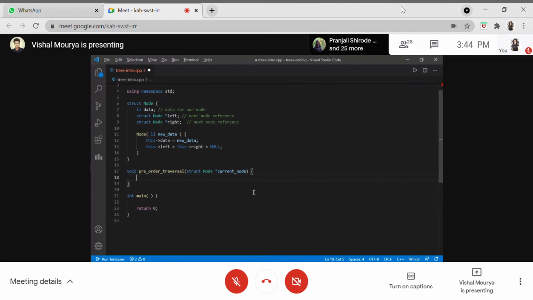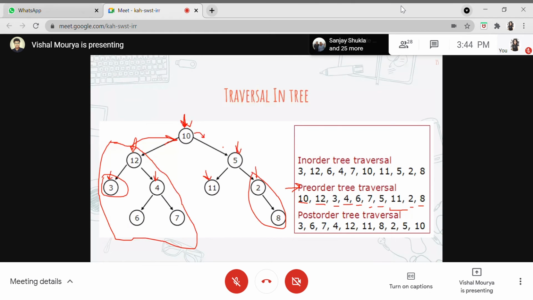And firstly, the base condition of this recursion. I'm assuming you have studied basic recursion. In recursion, we need two things: the base condition and the actual recursive calls, because if you don't include a base condition, the recursive call will be infinite. So the base condition here is basically that this node is null. There is no tree present, or we have reached the end of the tree. After reaching a leaf node, we won't have any structure further down. That's how we reach our base case.